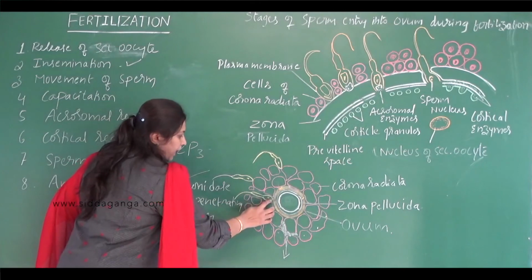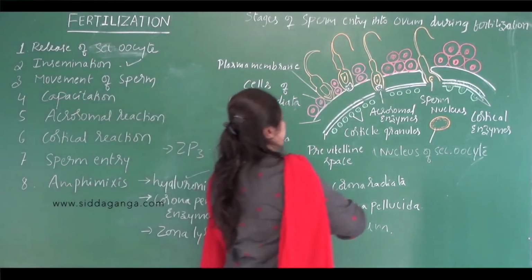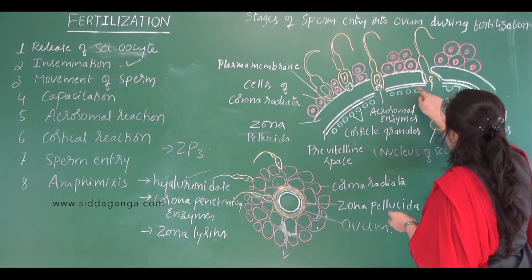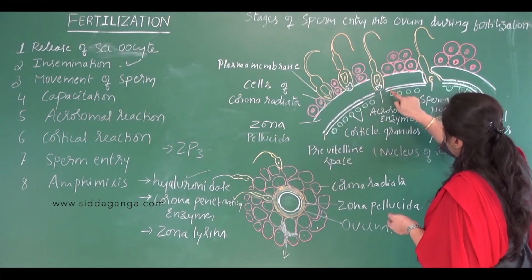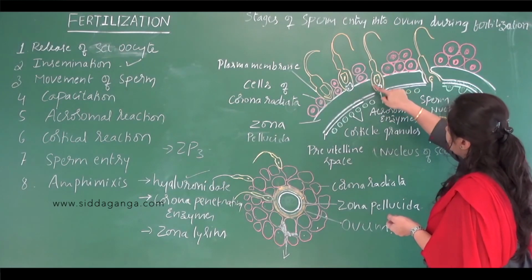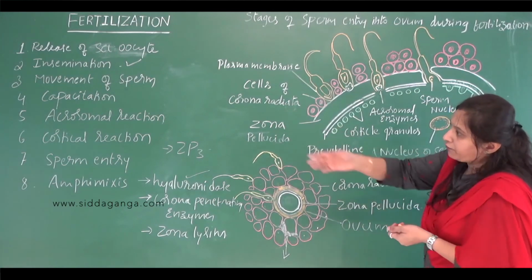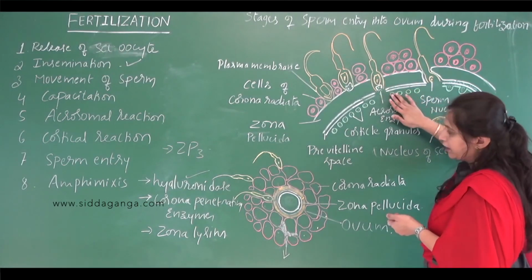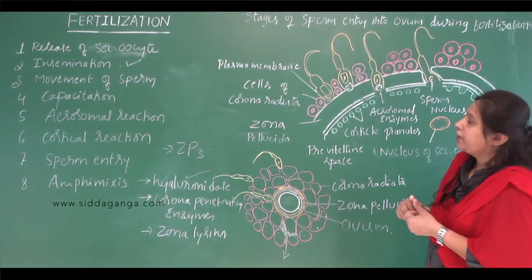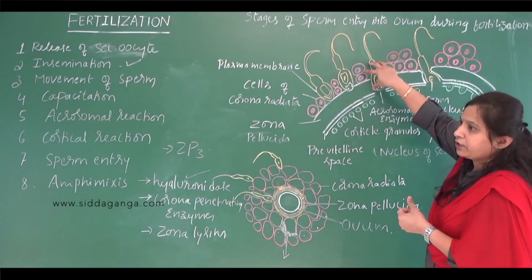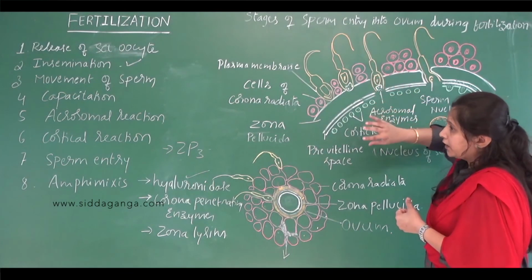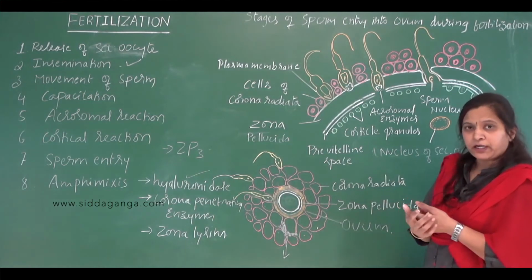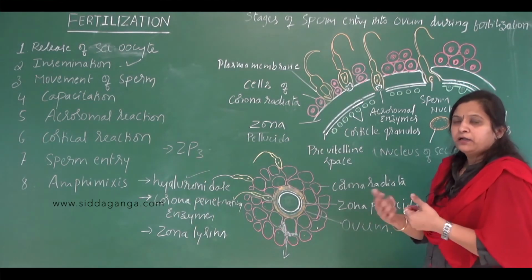Now the plasma membrane of the sperm fuses with the plasma membrane of the oocyte. This is the plasma membrane of the oocyte, and this is the plasma membrane of the sperm. So after the acrosomal reaction, the plasma membrane of the sperm and the plasma membrane of the secondary oocyte fuse. This fusion causes the depolarization of the egg membrane, so the membrane potential of the egg membrane changes.